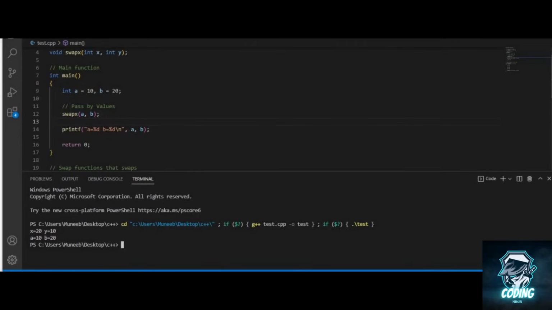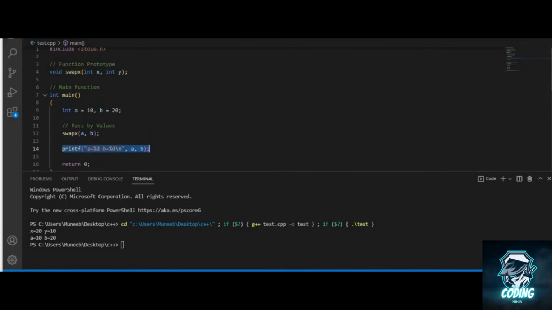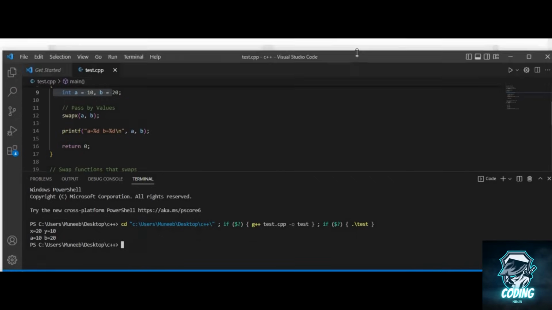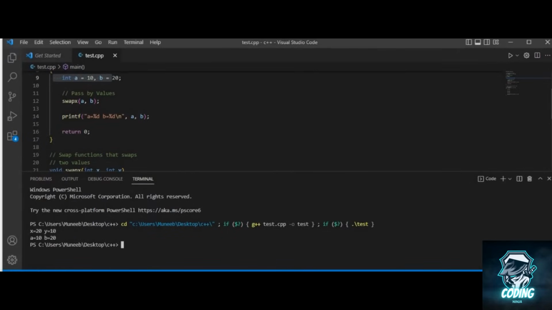Then after this function call, control flow returns back to the main function, and it goes to the 14th line, and then it prints the value of a and b that were defined inside this main function, and you can see their values are unchanged. So when we pass by value, we do not affect the original variable that we are passing. Now we will see a simple code example for our